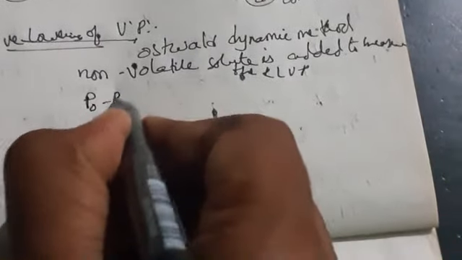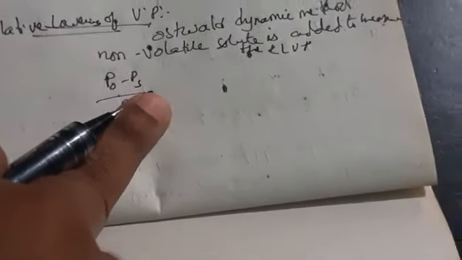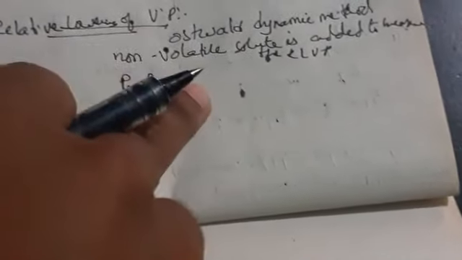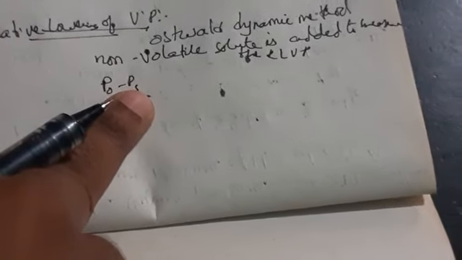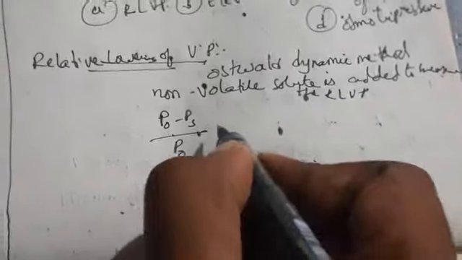Relative lowering of vapor pressure. In the previous class I have explained it. It is the ratio of the lowering of vapor pressure to the vapor pressure of the pure solvent; we call it the relative lowering of vapor pressure. So P0 minus Ps indicates what? The lowering of vapor pressure: the vapor pressure of the pure solvent minus the vapor pressure of the solution. Which is equal to Xs.